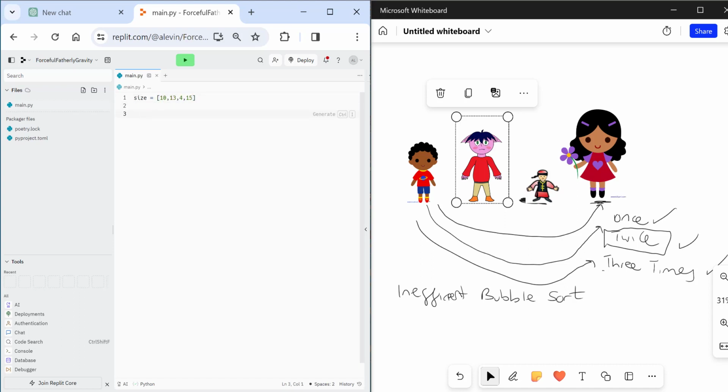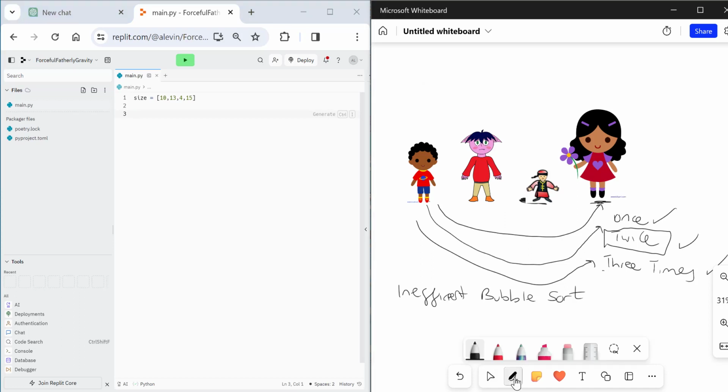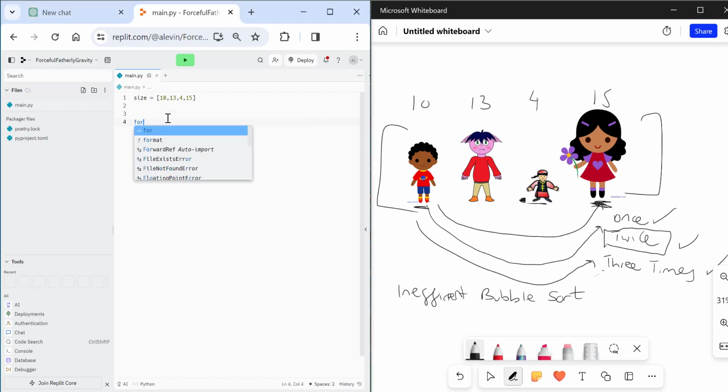So basically, we've got 10, 13, 4, and 15. And what we want to do is a cycle through. To do a cycle through, we talk about a loop. So we want to loop through this array. We want to start from here and get to here. So I'm going to do a for loop: for i in range, and we're going to get the length of size.